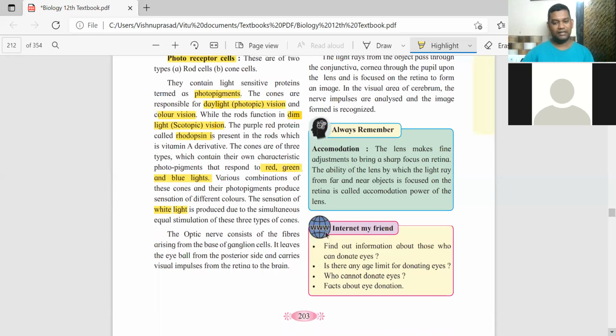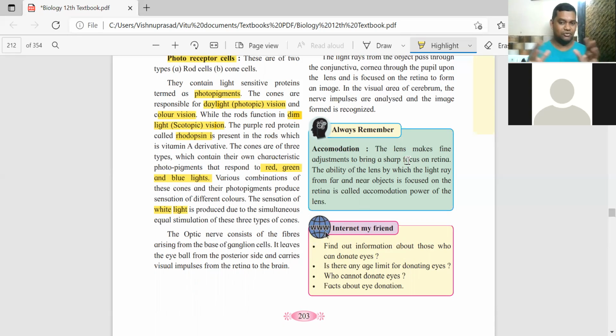Eyes से related बहुत सारे ऐसे properties हैं eyes के. The most important thing is accommodation. Accommodation का मतलब है कि your lens is able to make some fine adjustment so that according to the objects which are near or far, you change the lens.